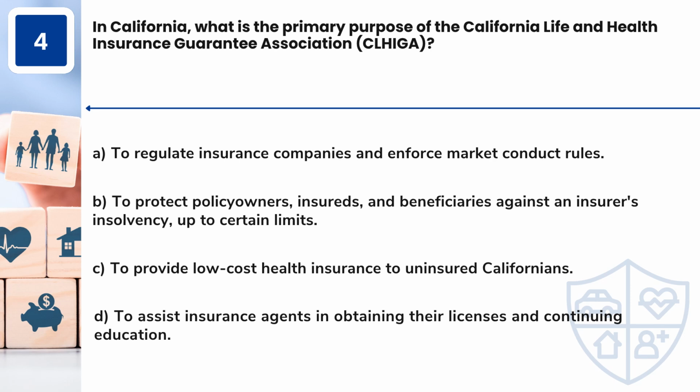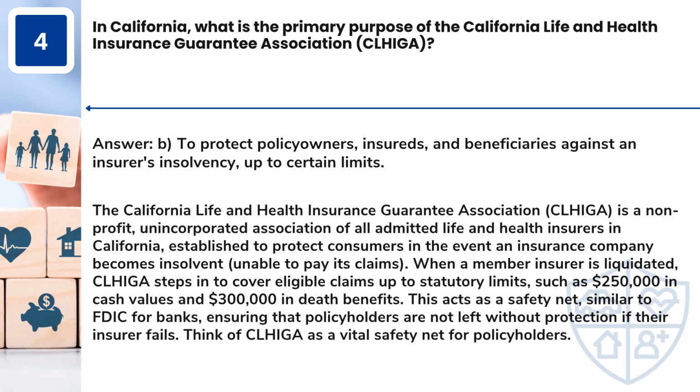Question 4. In California, what is the primary purpose of the California Life and Health Insurance Guarantee Association, CLIGA? A. To regulate insurance companies and enforce market conduct rules. B. To protect policy owners, insureds, and beneficiaries against an insurer's insolvency, up to certain limits. C. To provide low-cost health insurance to uninsured Californians. D. To assist insurance agents in obtaining their licenses and continuing education. Answer: B. To protect policy owners, insureds, and beneficiaries against an insurer's insolvency, up to certain limits.